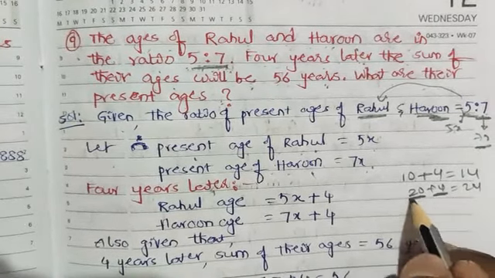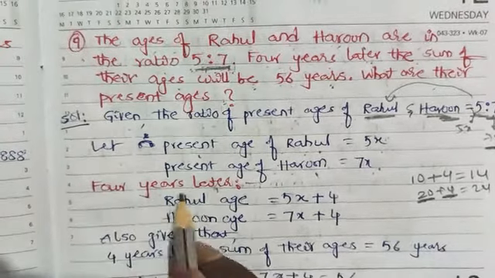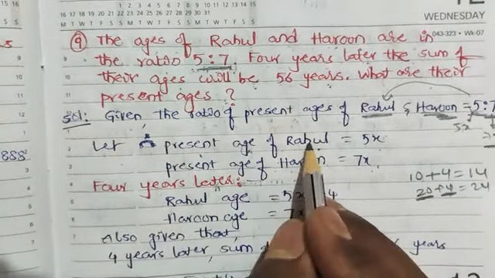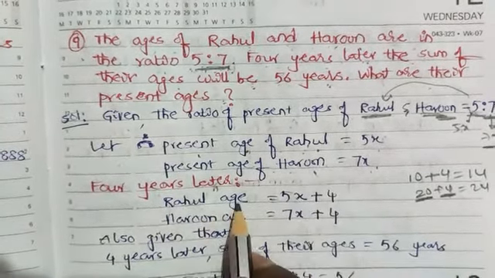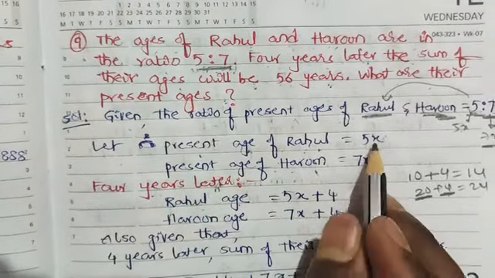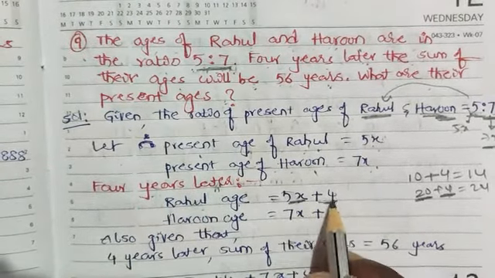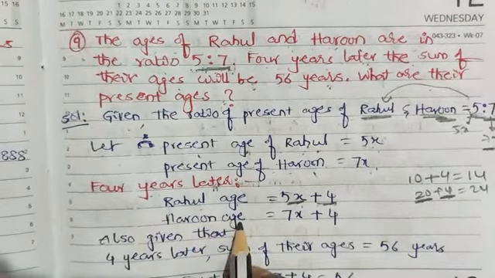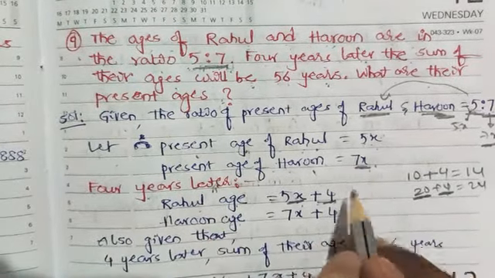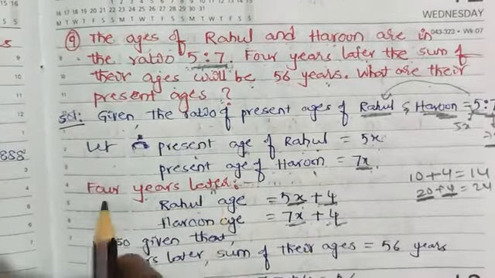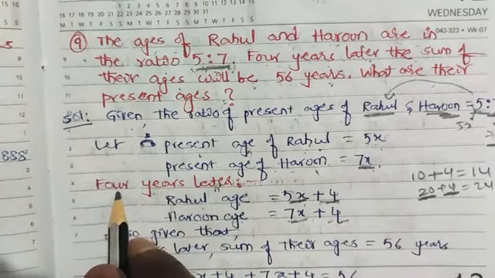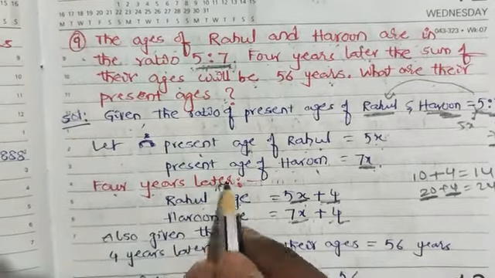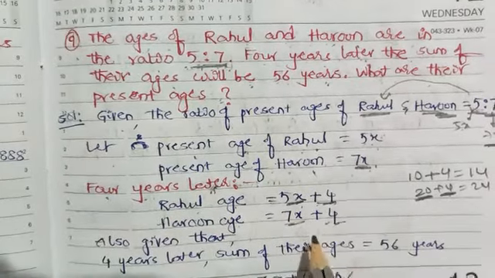In the same way, the present age of Rahul is 5x, so Rahul's age 4 years later will be present age plus 4, that is 5x plus 4. In the same way Harun's age is 7x plus 4.